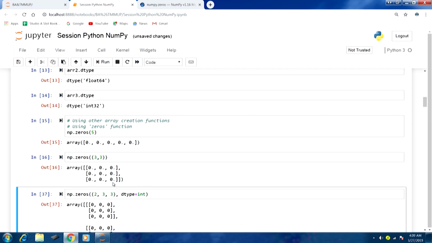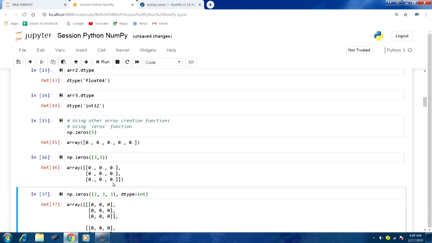So the number of columns would be equal to the number of elements that we like to have in each of those dimensions. The number of rows are like the number of dimensions, and the number of columns are like the number of elements in each of those dimensions. In this fashion we can understand the output of any array object.